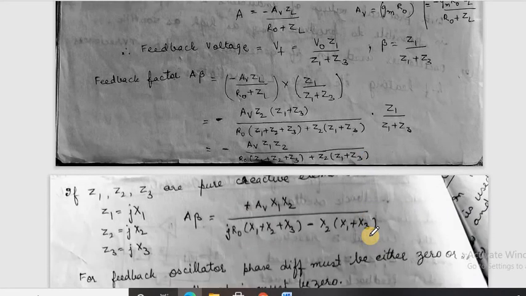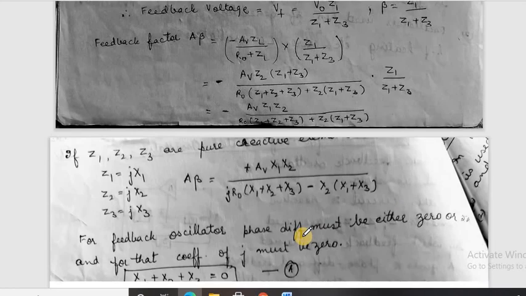Now if we take Z1, Z2, Z3 as pure reactive elements, that is either L or C, then we write Z1, Z2, Z3 as jX1, jX2, jX3. I have written X because it is not defined whether it is L or C. Now putting these values, we finally obtain this.